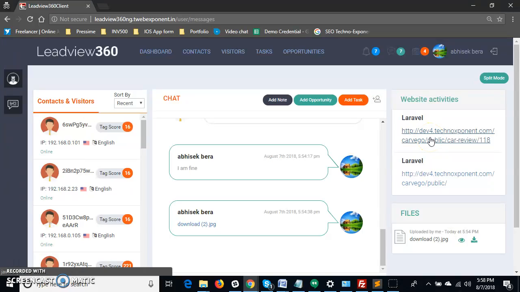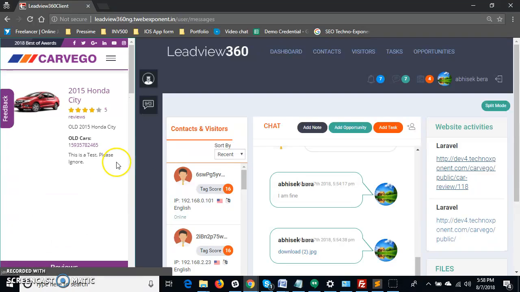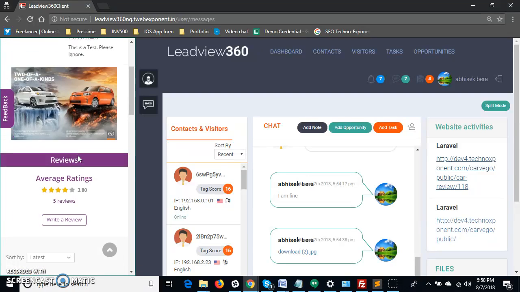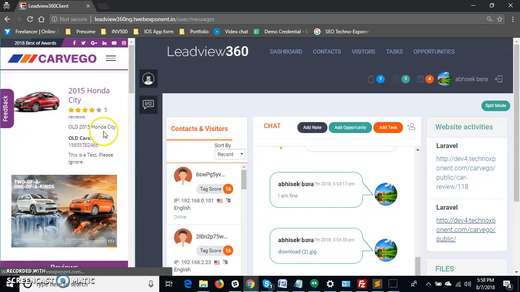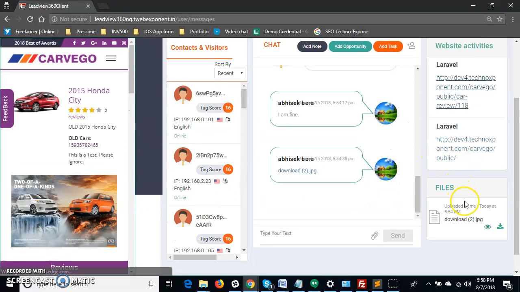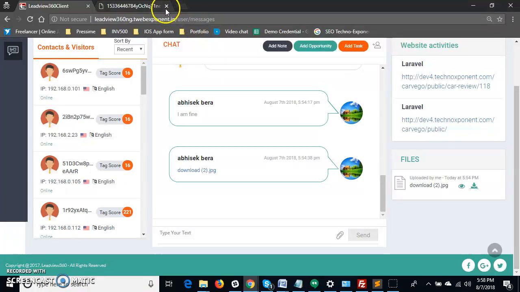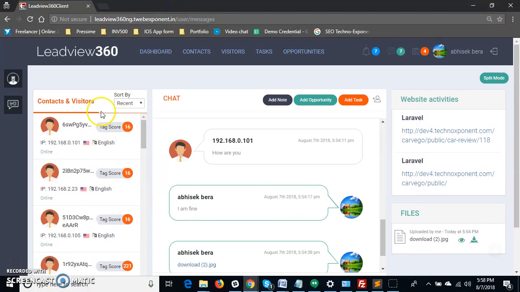This page I visited, I see the URL in split mode. If I click it, I should see this page I am visiting currently. Previously I was visiting this page from my other system. I can see it in the file section also. I can see what is there, and if I want, I can download it. So this way I can chat.